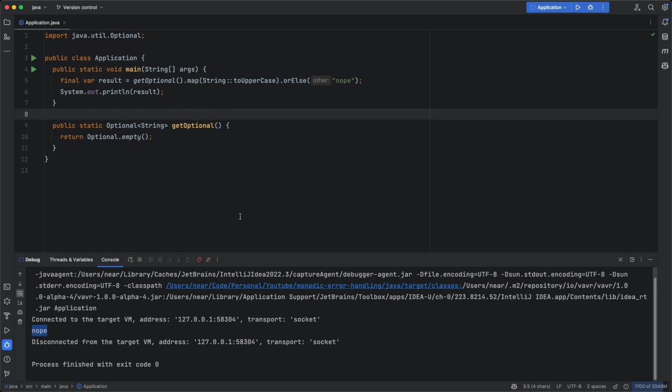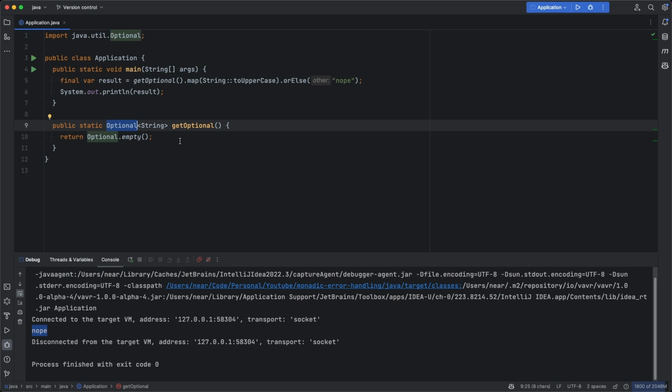So instead of having to deal with exceptions or null pointers, it is often much better to stick to Optional to convey that something is completely allowed to fail or to return no result in this case, and to force the consumer of the function, in our case the main method, to deal with it in a sensible manner without making any assumptions. For the sake of completeness, I want to show you how you can use the result monad that you've seen in Rust within the scope of Java.